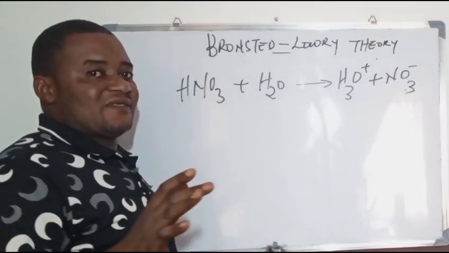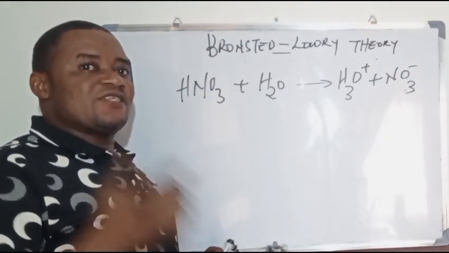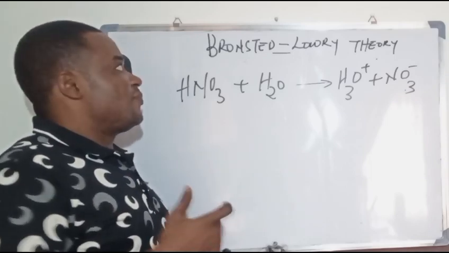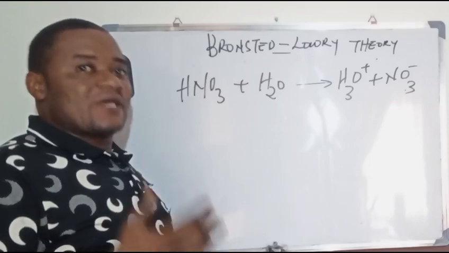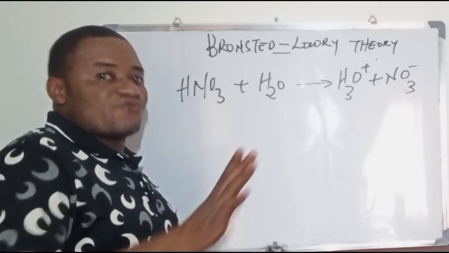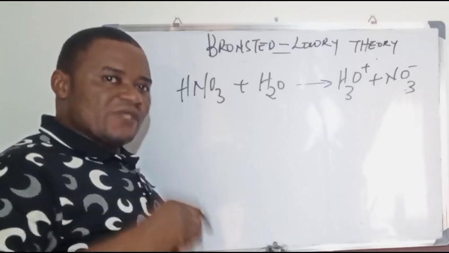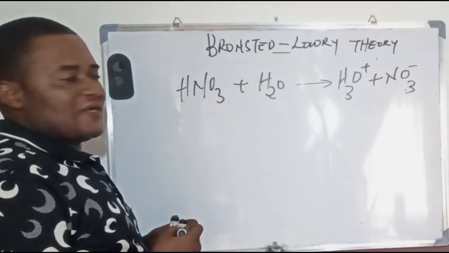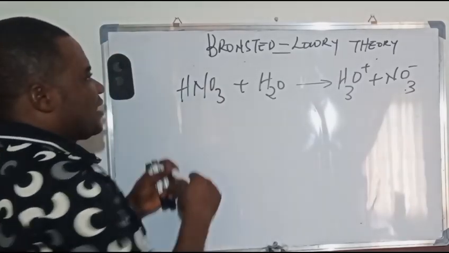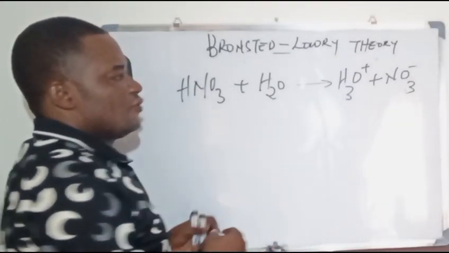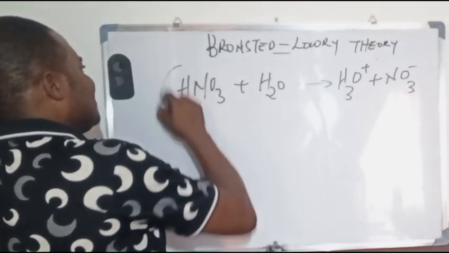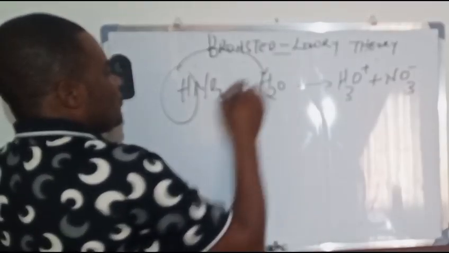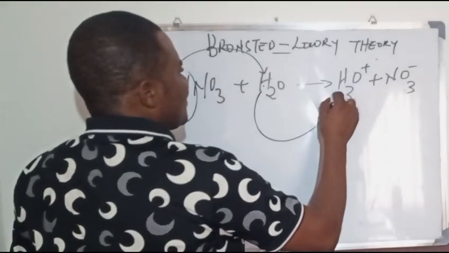Forget the fact that there is water here; this is just to prove that whether with water or without water, the Bronsted-Lowry theory says that you can have an acid-base reaction, but not necessarily with water. If you take a look at this reaction, you will see that there is an increase in the number of hydrogens here. That means that the nitric acid donates this hydrogen to this point.